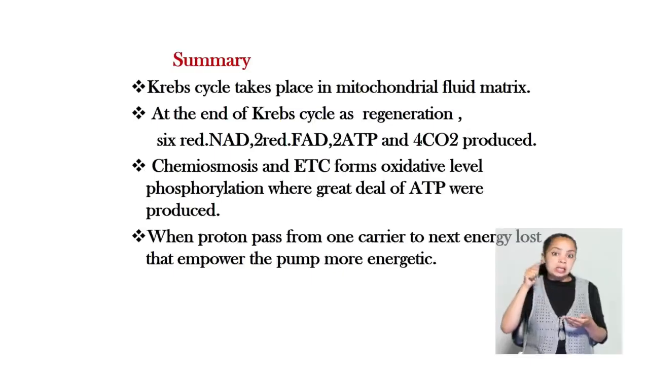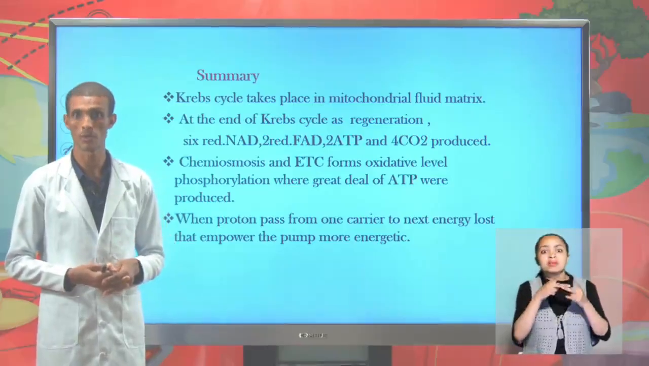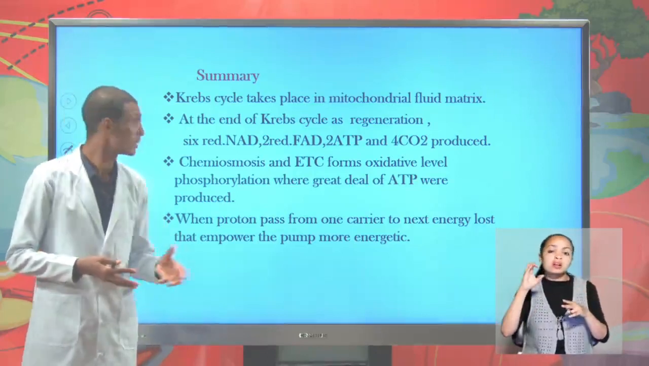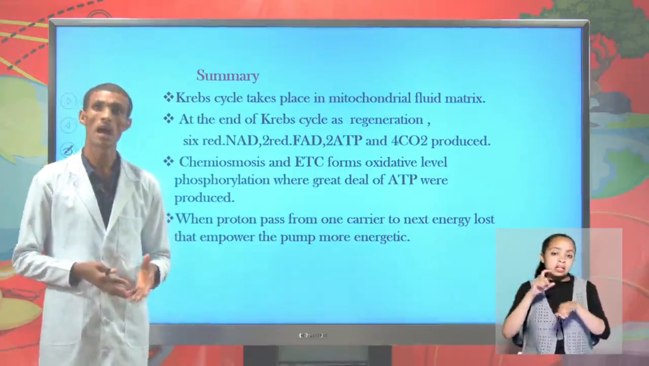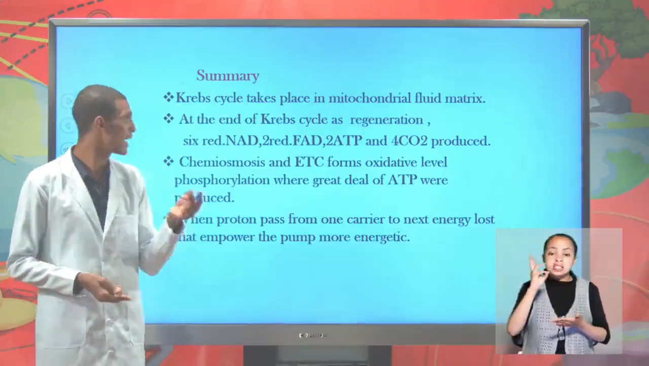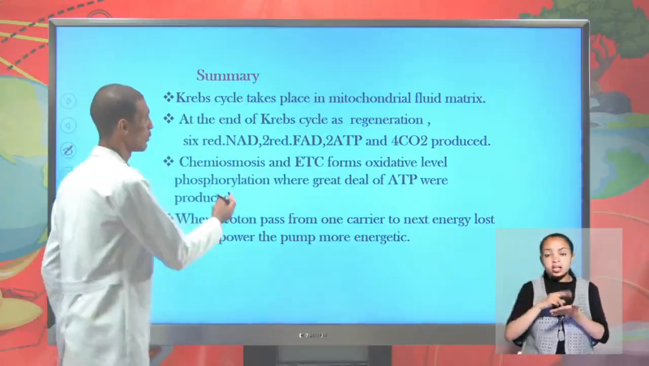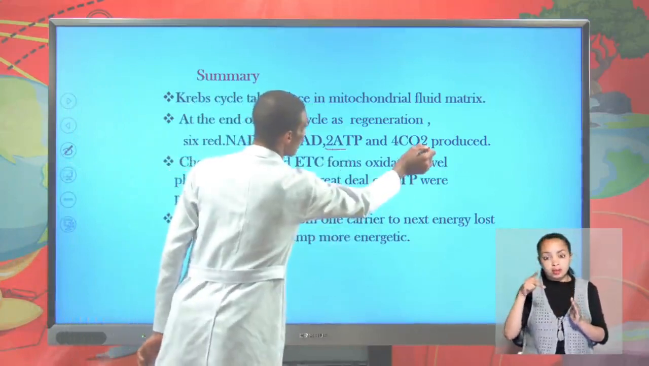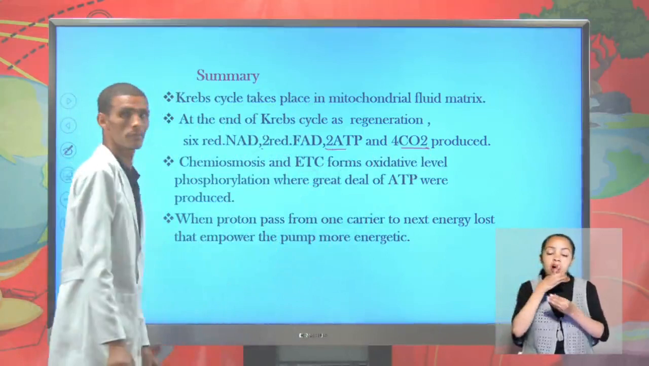Generally, student, in today's lesson, we have seen some reactions that take place in the fluid matrix of mitochondria, which is the Krebs cycle. During the Krebs cycle, after regeneration of the original oxaloacetate, we obtain 6 reduced NAD. We obtain again 2 reduced FAD, 2 ATP by substrate level phosphorylation, and 4 carbon dioxide molecules.